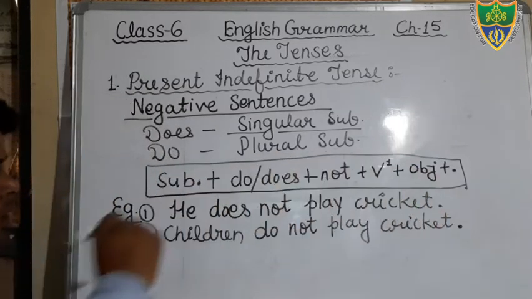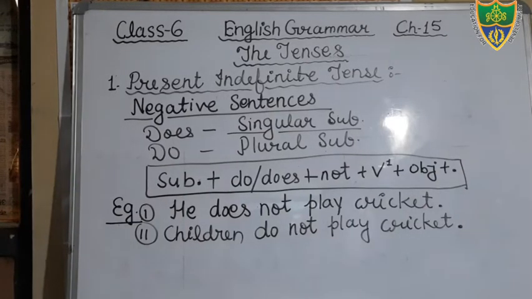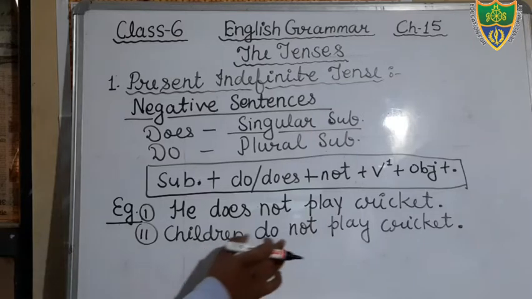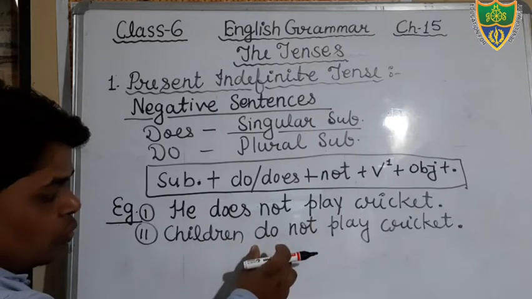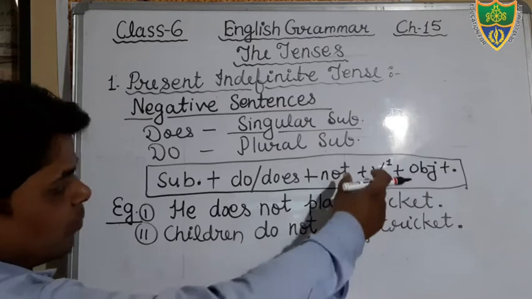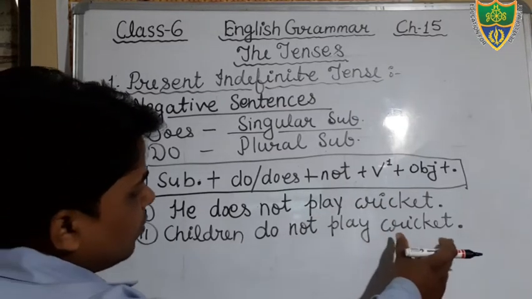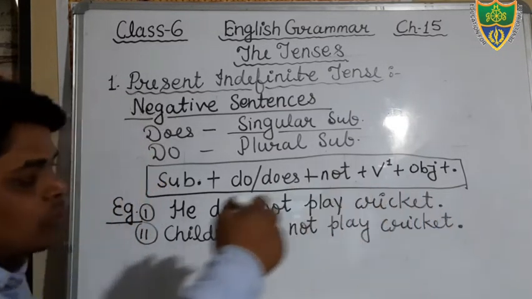Just see, children do not play cricket. Here the word children is plural, therefore I have used the helping verb do here, and then after that not, then play, the verb, first form of the verb, then cricket, then after that the full stop.